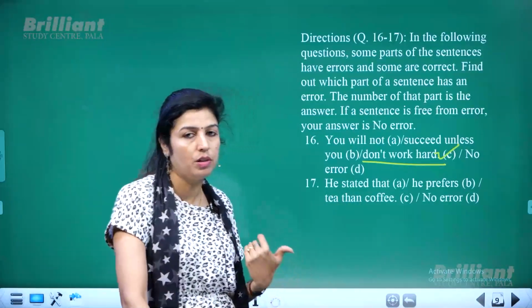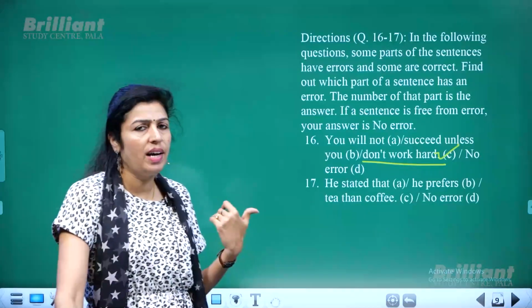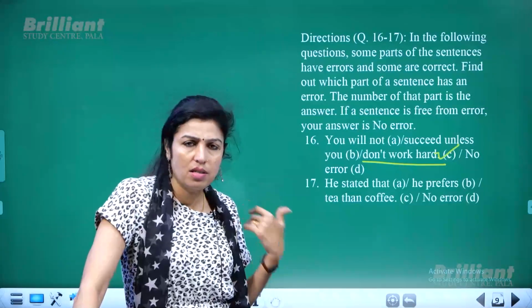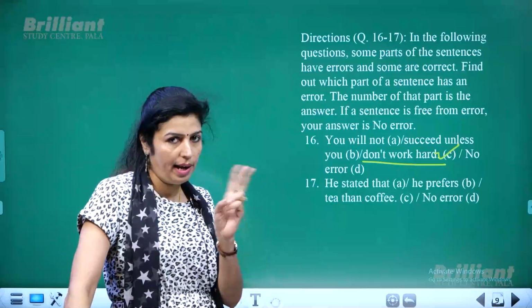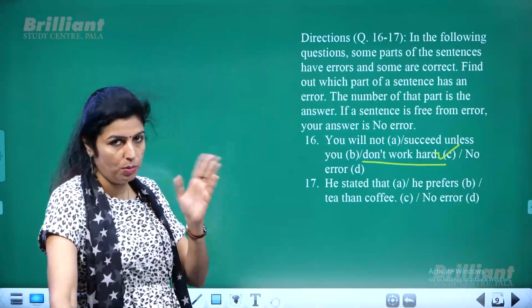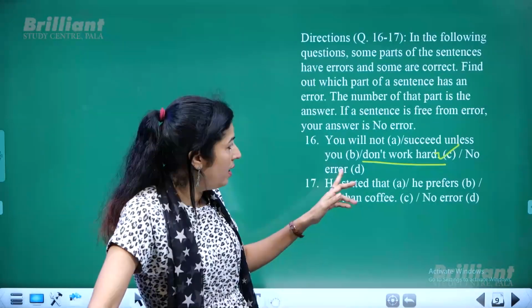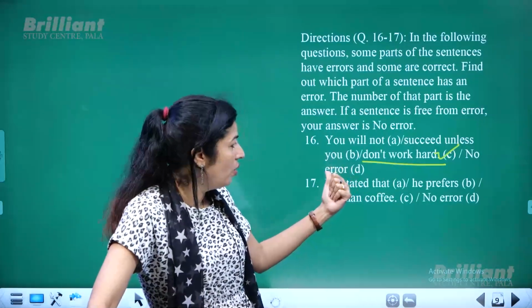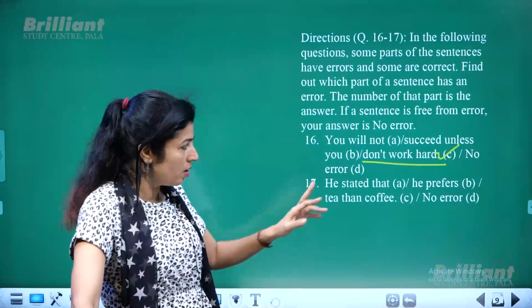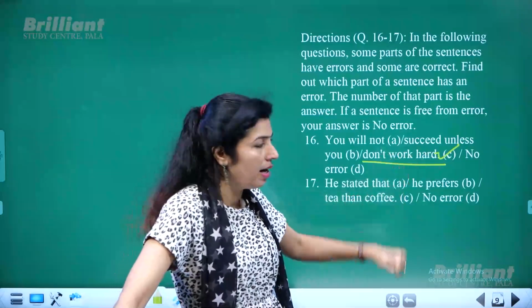For the previous exam also, I guess we had a similar sentence where the same error was spotted, right? That time itself it was elaborately said. Okay, so how will you correct it? You will not succeed unless you work hard, not you do not work hard. So this part, C option, has error.